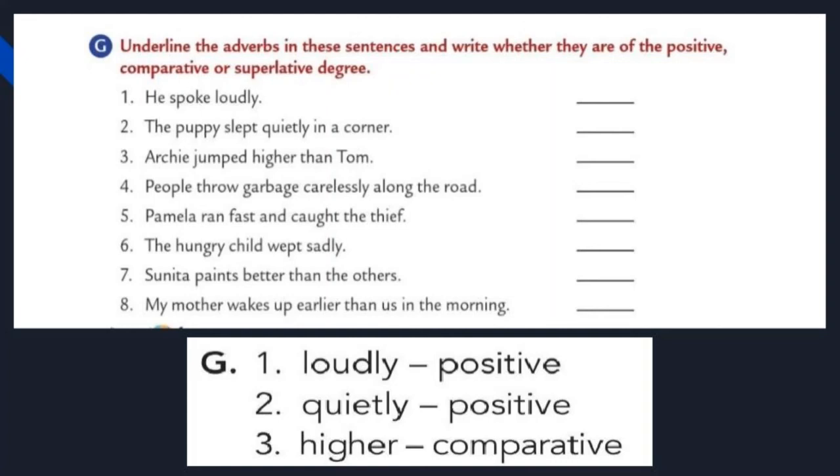And the third one, Archie jumped higher than Tom. So first of all, find out the adverb here. Yes, higher, H-I-G-H-E-R, because a comparison happens. In the third one, we compare two persons, Archie and Tom. So this is comparative degree, and the keyword than is also used. So the adverb is higher, and write the word comparative in the given dash. Students, the remaining ones you should try in your grammar book.